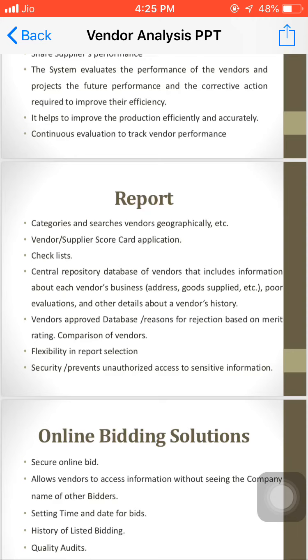Next part is the vendor suppliers scorecard application. Whatever vendors or suppliers are there, we have some scorecard for application. This scorecard is nothing but the review ratings we are giving. Then a checklist is there. For the checklist, we can go for some questionnaire survey also, and we just go on ticking the various points in that, and we can analyze the supply from that also.